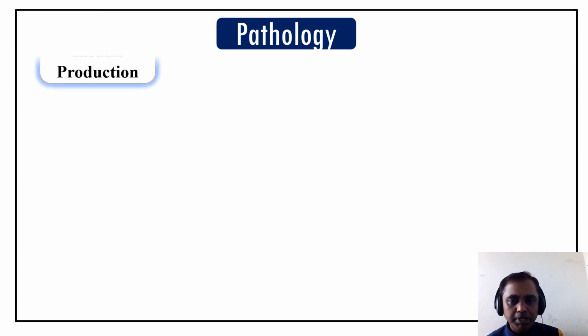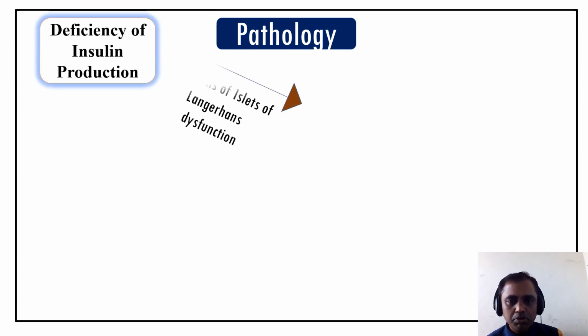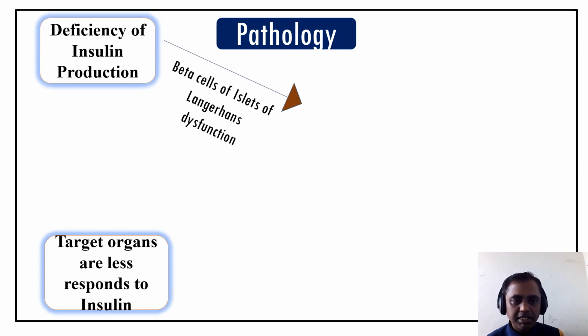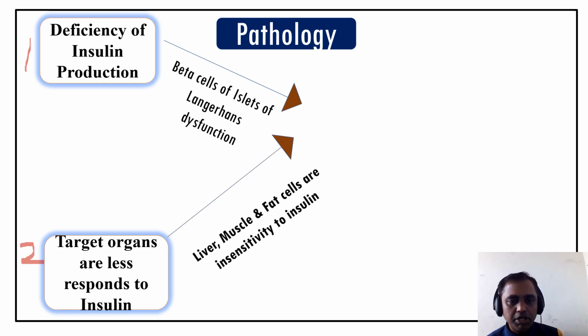There are two pathologies possible for diabetes mellitus. One is deficiency of insulin secretion, and another one is the target organs' reduced response to insulin. First, deficiency of insulin production. As we are aware, the beta cells of the islets of Langerhans secrete insulin.